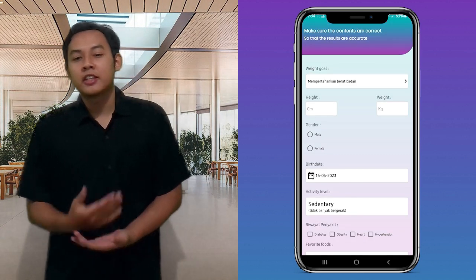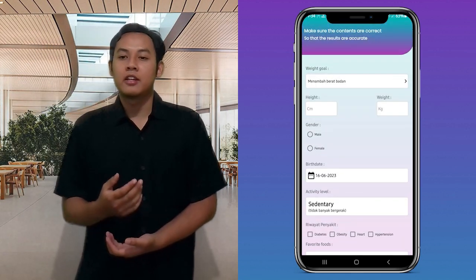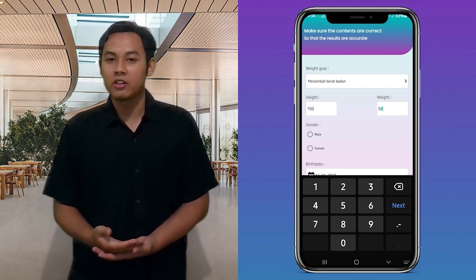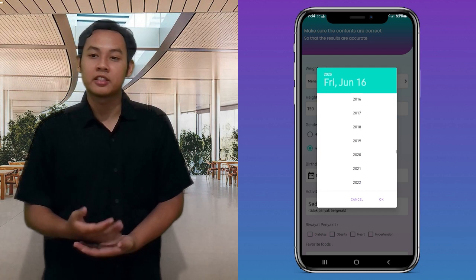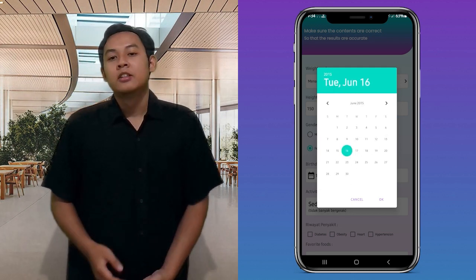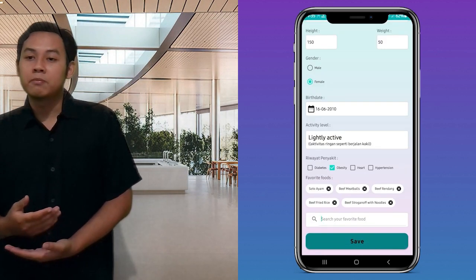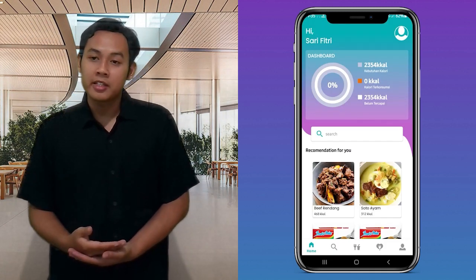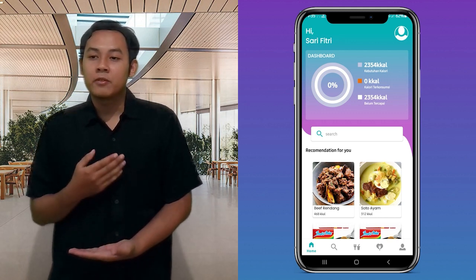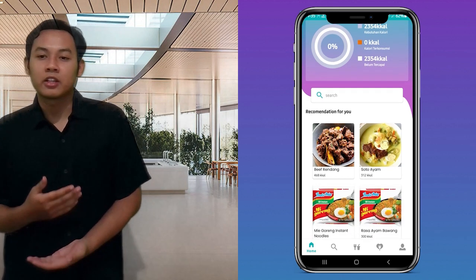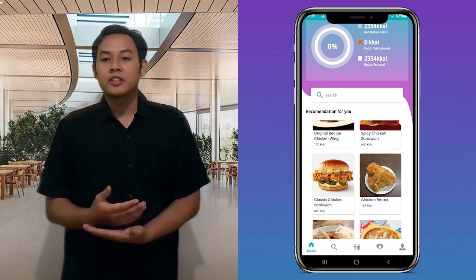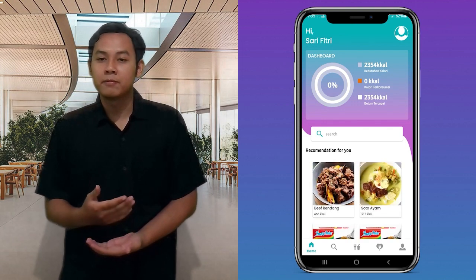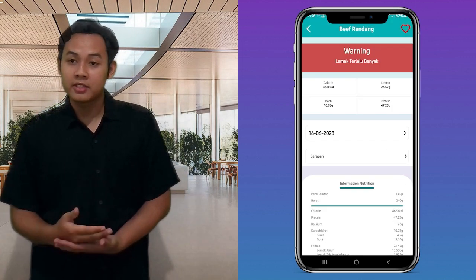Here, the user is required to fill in their preference, which will be used to calculate their calorie needs and provide system recommendations. Next, the user will be redirected to the home page, which contains a dashboard of the user's daily calorie progress and their food recommendation according to the user preference. If the user selects a food item from the recommendation, they will be taken to the food detail page.